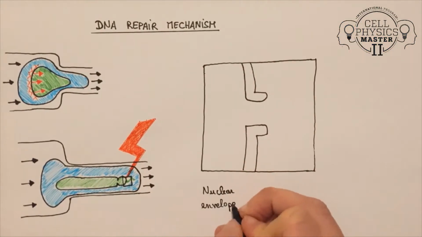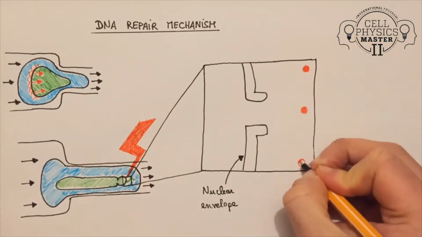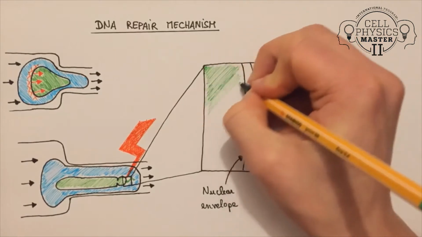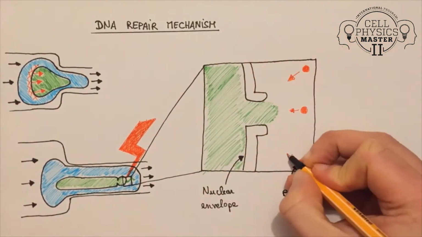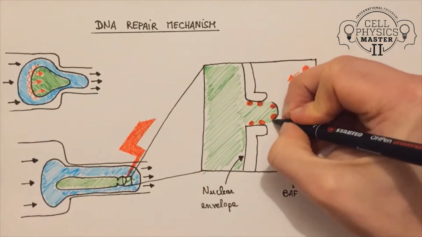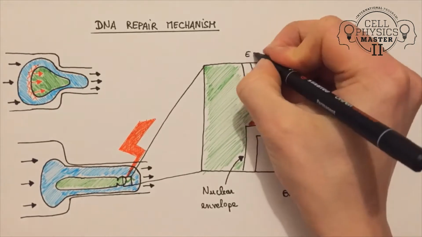To prevent this, proteins will be recruited at the site of the rupture. First, BAF, barrier to autointegration factor, will bind to the DNA and recruit other proteins such as ESCRT-III and new pieces of membrane to plug the hole.